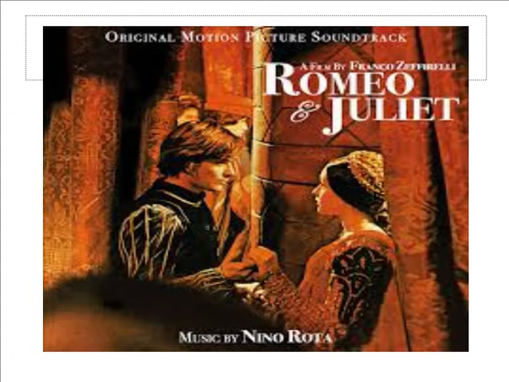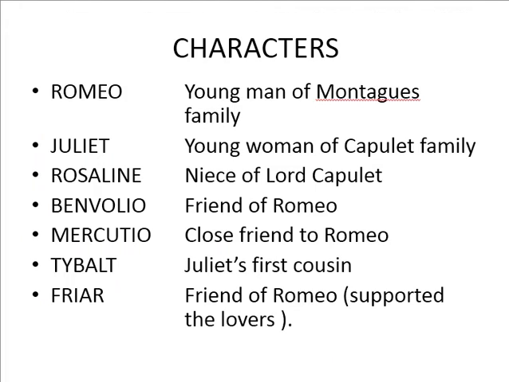Romeo and Juliet is a tragic love story of a young man Romeo and a young woman Juliet. The characters you will find in this play are Romeo, young man of Montague's family; Juliet, young woman of Capulet family; Rosaline, niece of Lord Capulet; Benvolio, friend of Romeo; Mercutio, close friend to Romeo; Tybalt, Juliet's first cousin; Friar, friend of Romeo who supported the lovers.